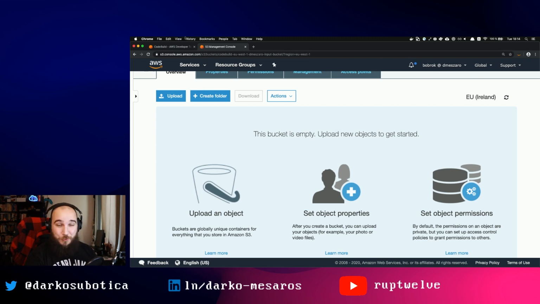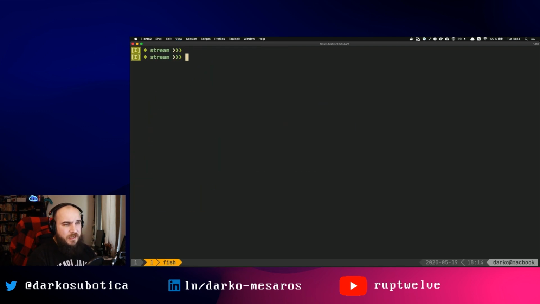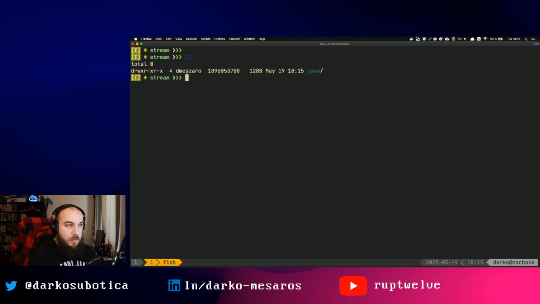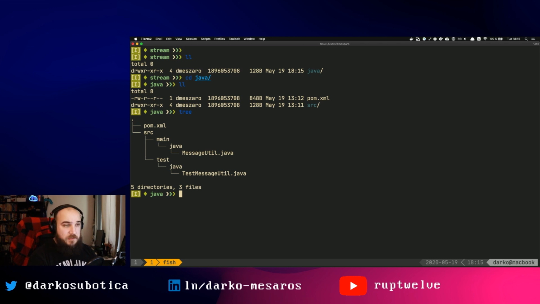What is the first thing we need to do? We need to get some source code. So I have some source code here. Let me create a directory here called Java. Let me zoom in. Now the application code in itself is not very important. Let me just do some copying. Okay, paste. Excellent. So if you see here, I have the Java application. It's a small Java application, nothing special. It's a hello world application.